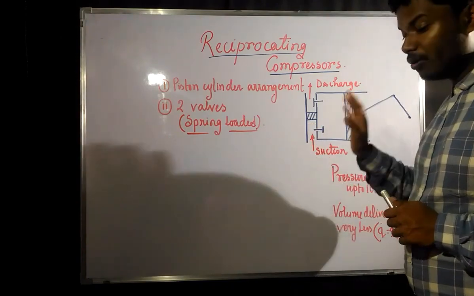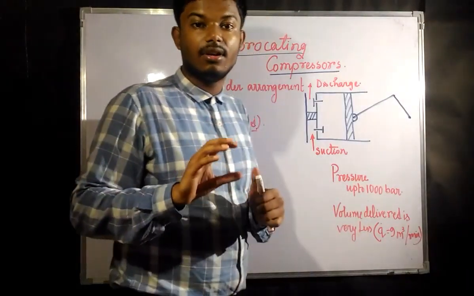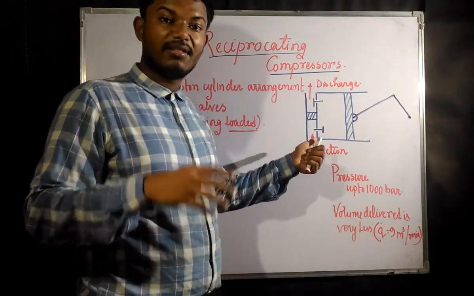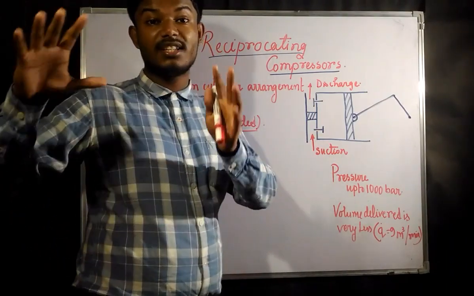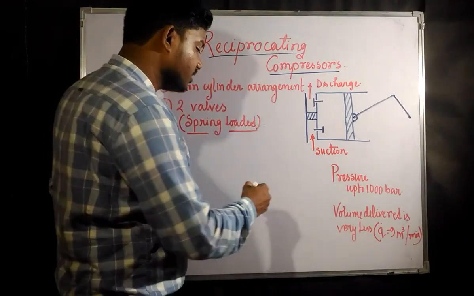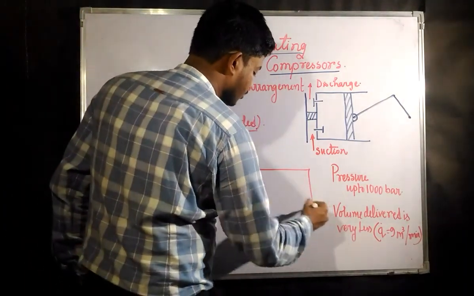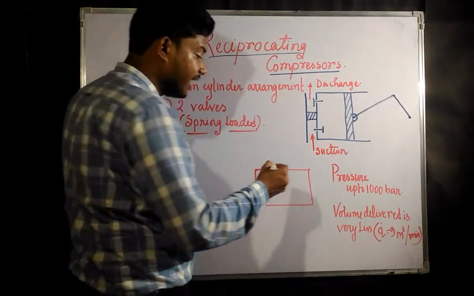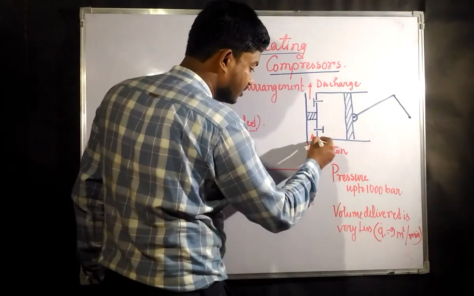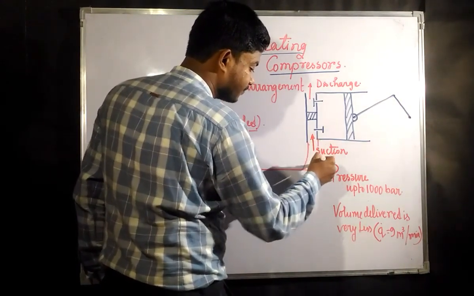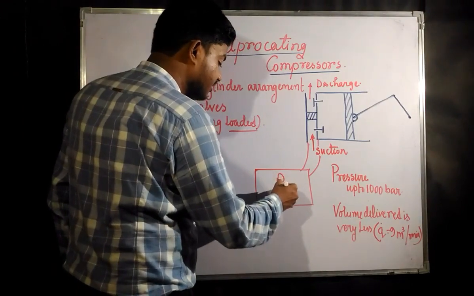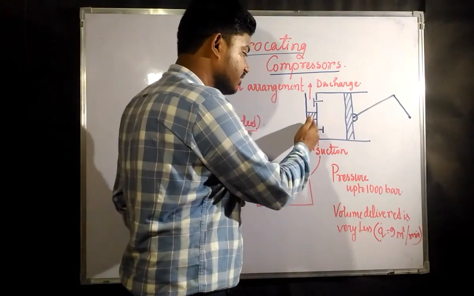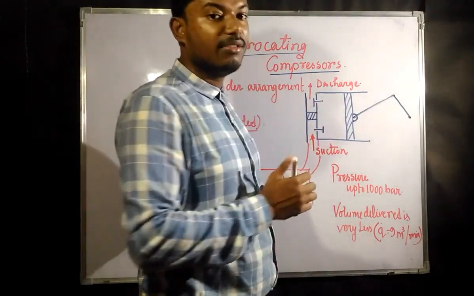Now after the suction creation, this part is open to air, or if not air, whatever gas we need to compress, at whatever pressure that gas is kept. Suppose we need to compress oxygen, and this oxygen is kept in a cylinder and has direct connection with this suction pipe of the compressor. So whatever the P is given here, that would be the pressure outside this valve, and inside this valve there would be a negative pressure.